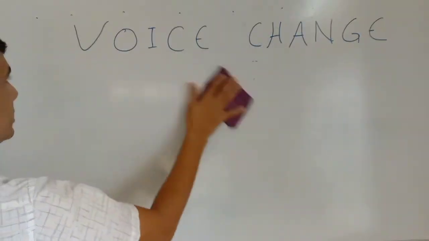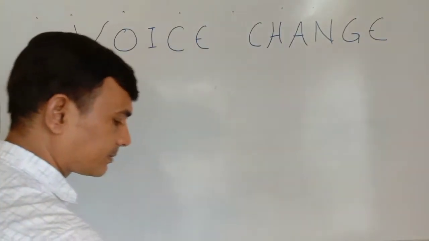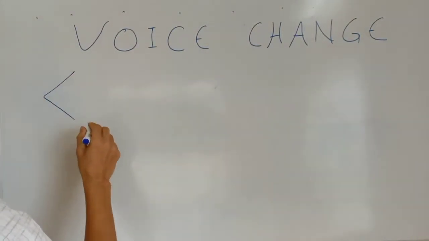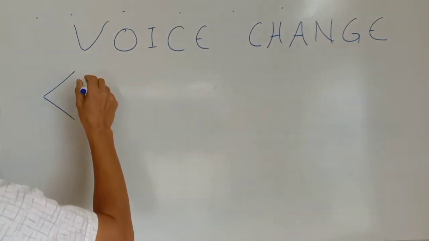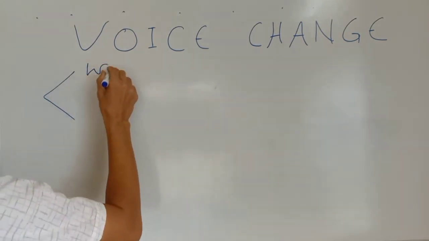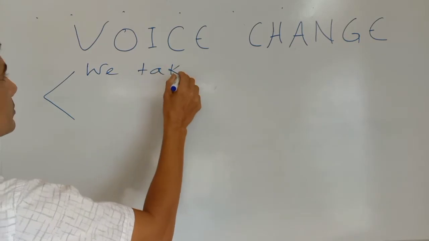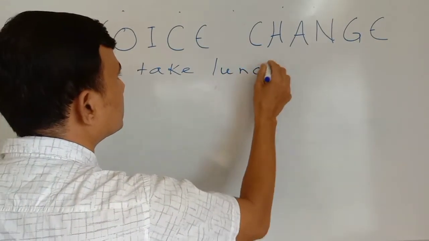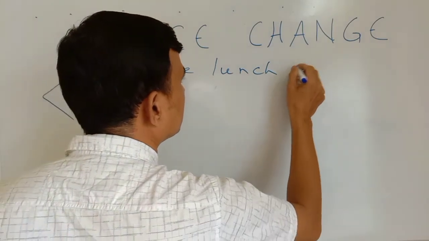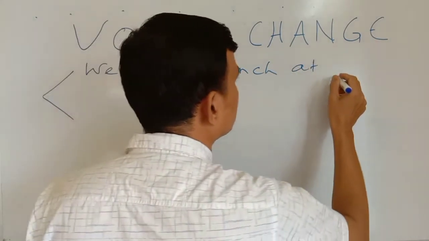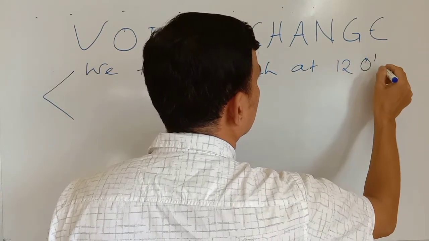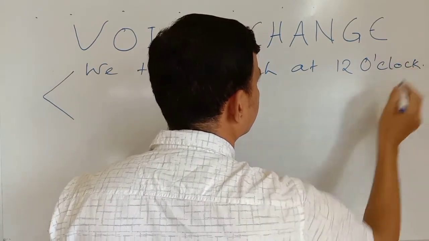Now look at my sentences. I will be showing you: we take lunch at 12 o'clock.